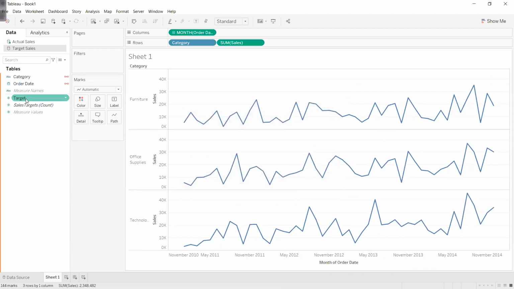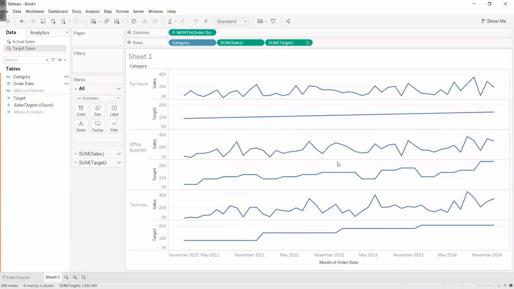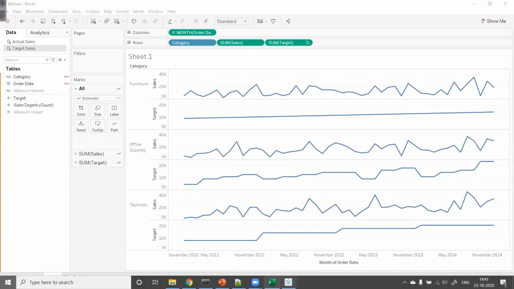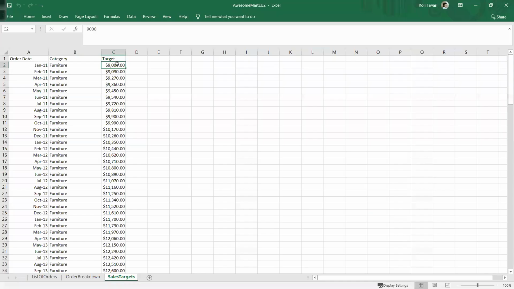Now I will drag this target sales and you can see that the target sales is with us. What is the target for January 2011 for furniture? It is 9,000. You can see here, if we go to Excel, it is 9,000.